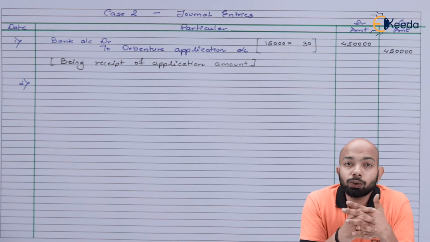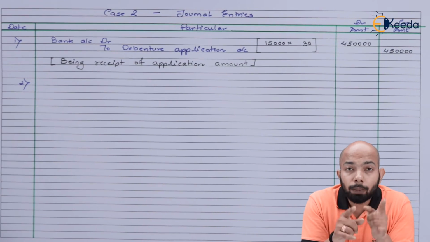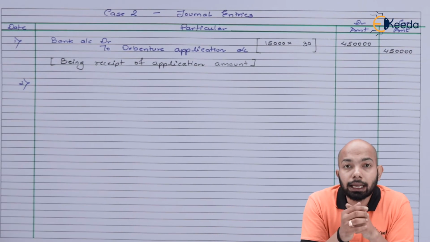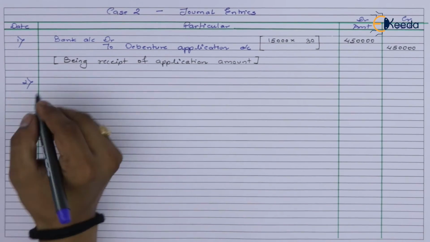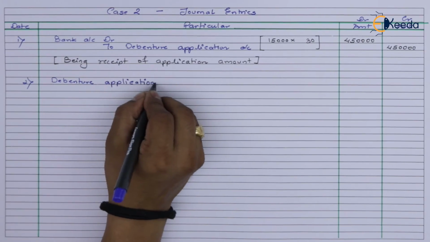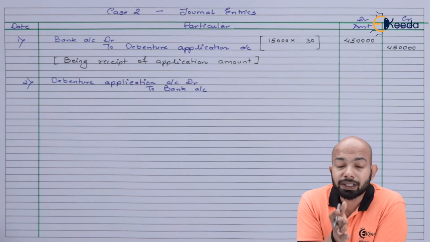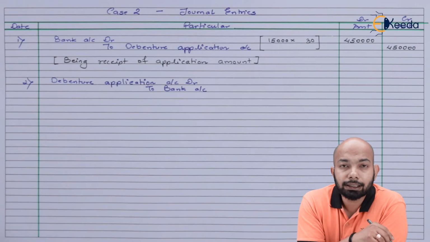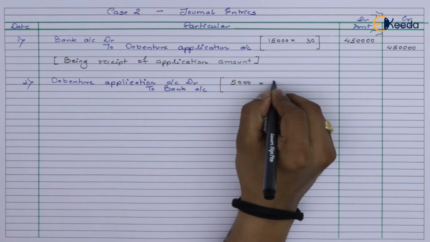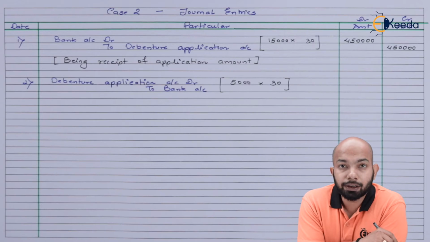Now, in case 2 we have already passed the entry for receipt of application money. Now, we'll pass the entry related to refund that has been done here for X number of shares. So let's figure out the refund entry now. This refers to the specifications related to 5,000 shares being refunded completely. So we'll pass that entry. So in total, 1,50,000 has been refunded. Let's mention the amount and then we'll post the narration there.